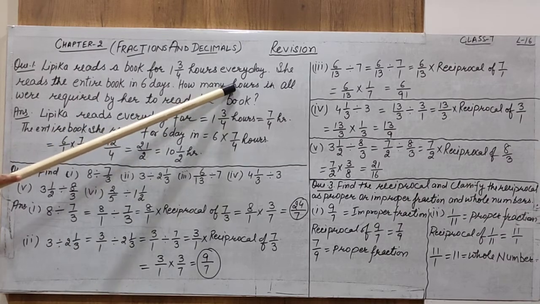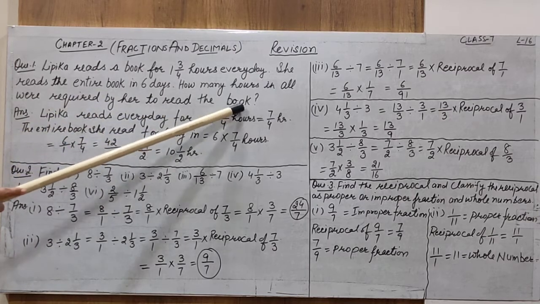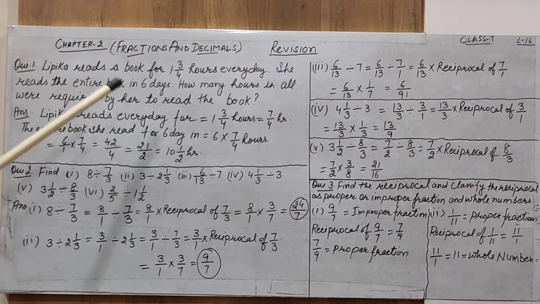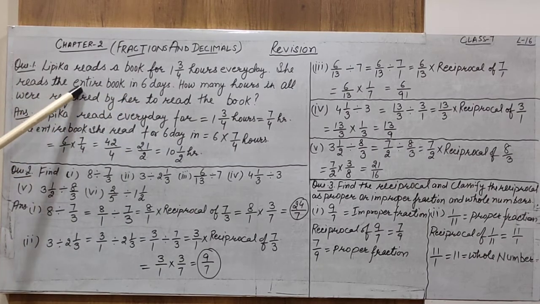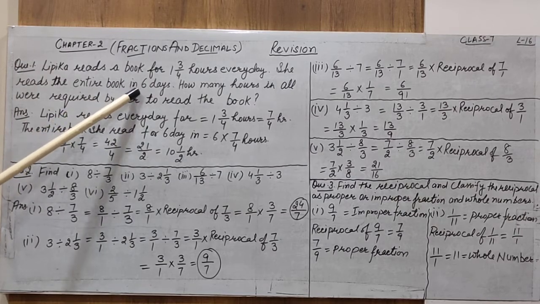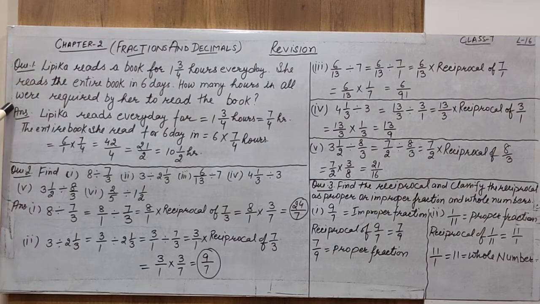Now, how many hours in all were required by her to read the book? Means हमें वो hours निकालने हैं total which are required to read the complete book, and she completed the book in the form of days. It is given that she read the entire book in 6 days, but we want to find out the number of hours used to read the entire book. Now let us start. You have to understand the conditions and then decide whether multiplication or division is required.